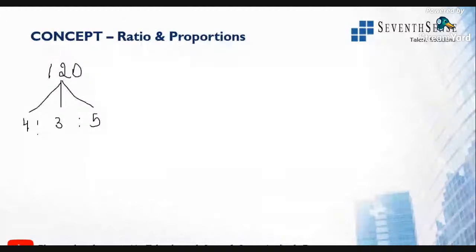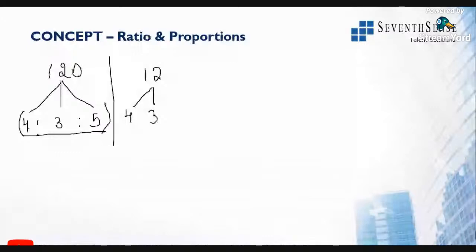third class. So the traditional method is, I told you, consider one student per each case. So totally there are 12 students. First section there are 4 students, second section there are 3 students, and this is 5 students. I'm not taking this as a ratio. This is different. So it is 120.